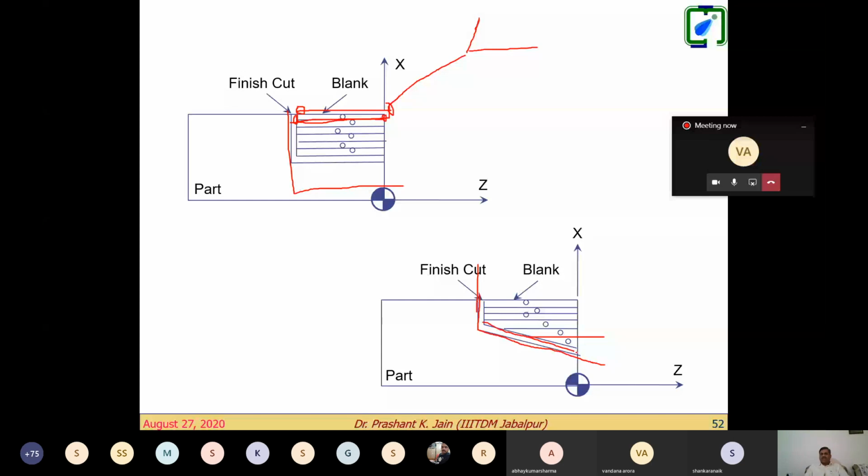Once you have the coordinate of this point, the tool will go back in the upward direction, come back in this portion, and then go further downward, right? So what is happening here? Our task is to calculate these coordinates where my CNC machine tool has to approach. On the basis of this, we will then convert this entire coordinate system into the part program, right? So this is the point.